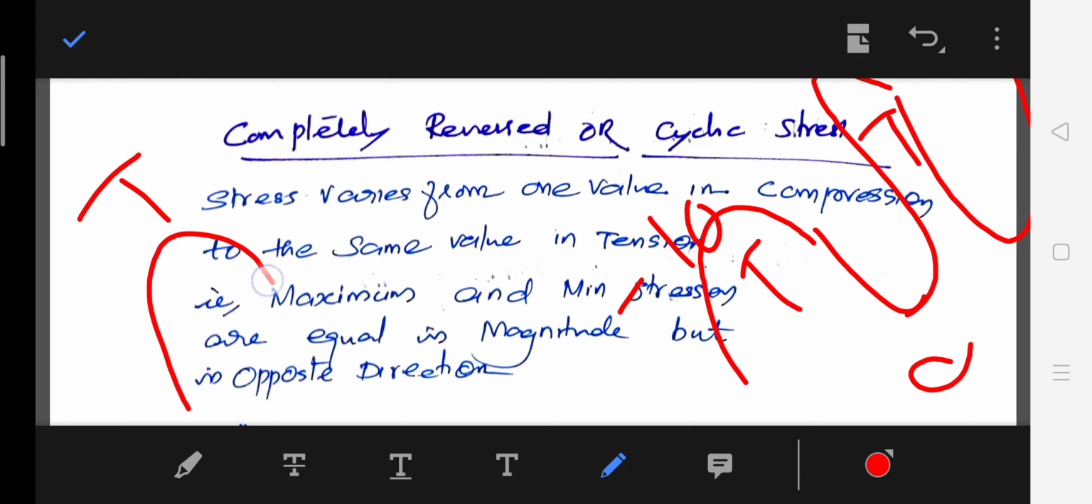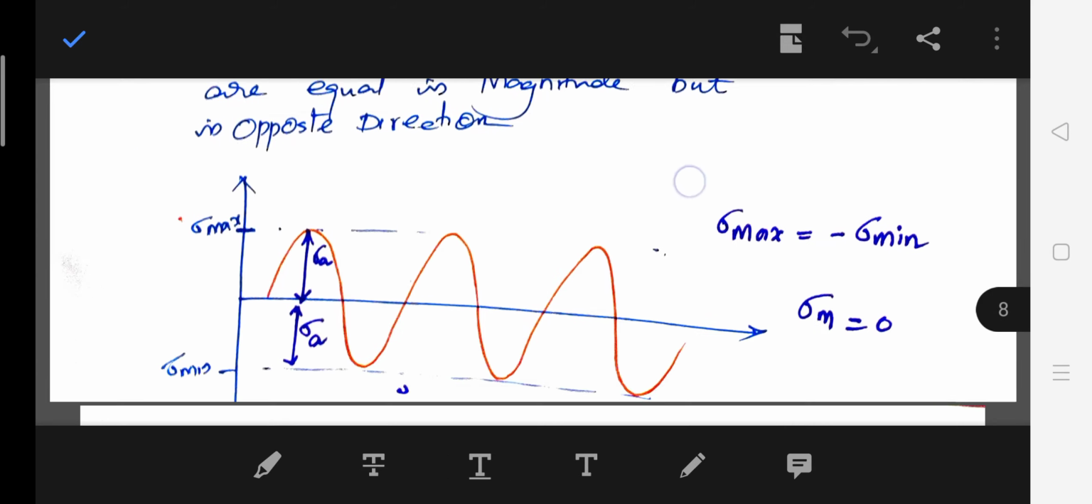Again maximum value tension, minimum value compression, maximum value tension. So it will be going like this.